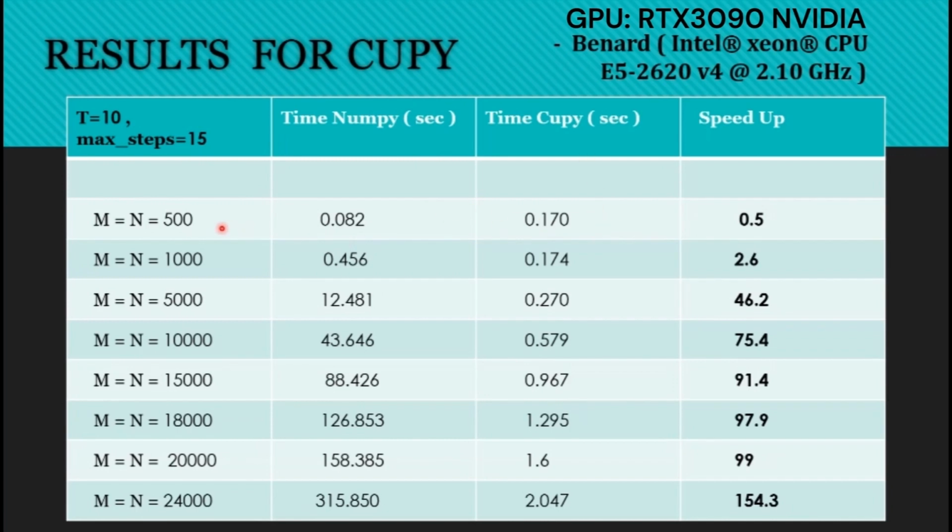Whereas if we increase the number of spins or the lattice size, then the performance of CuPy gets effectively better than NumPy, and the speed up over NumPy increases up to 150, as we can see.